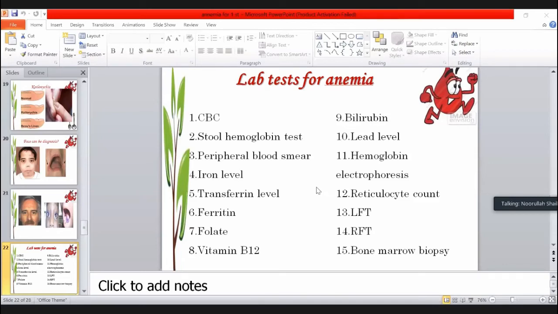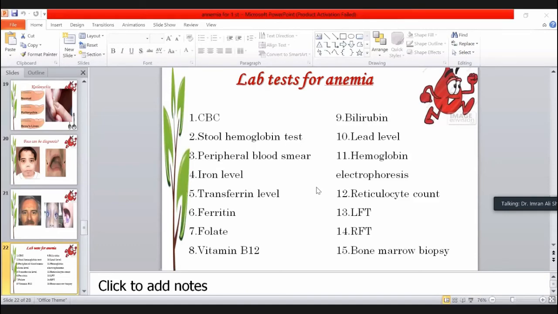Just to go for the peripheral blood smear, the iron level, if you are thinking that the patient has iron deficiency anemia, the transferrin level is again essential. The ferritin, that is the stored iron inside the body, is essential. So you have to go for the ferritin level. Reduced ferritin level is essential when it is associated with an increase in the TIBC.